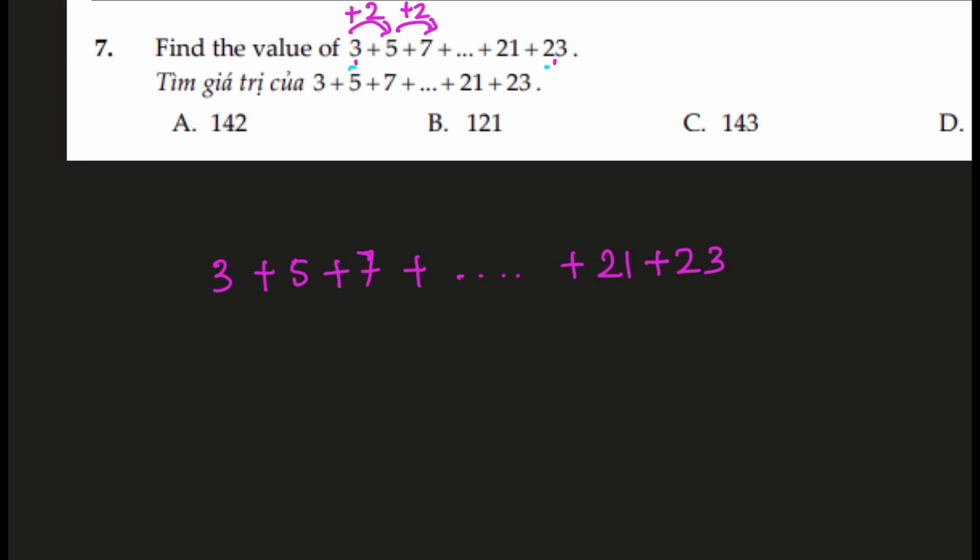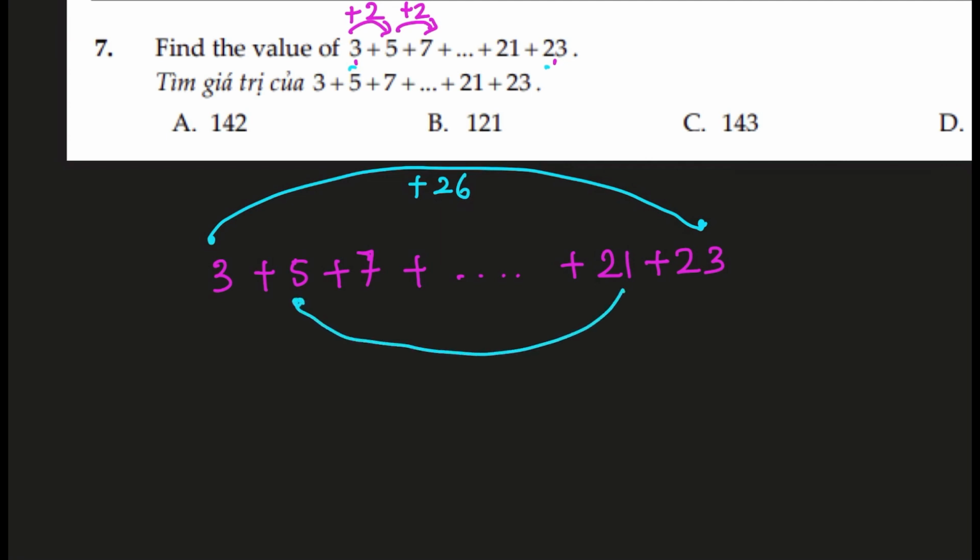This can be effective for small sequences as well as sequences that go up to 3-digit numbers or 4-digit numbers. Let's have a look. The first term is 3, and with an increment of 2, 2, 2, 2, it goes to 23. This is the rainbow method. If I add the first and the last number, it goes 26. The same with 5 and 21, that gets 26, and another band, 7 plus 19, that's 26 too. So we can see the whole series is actually divided into pairs of 26.